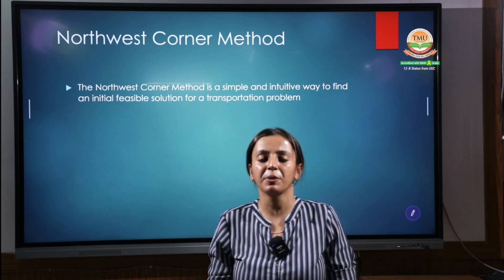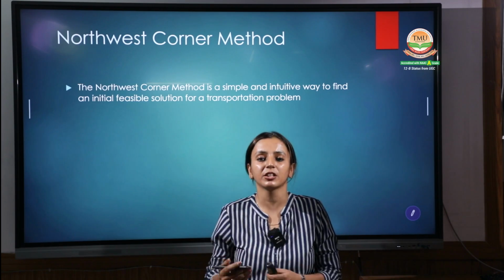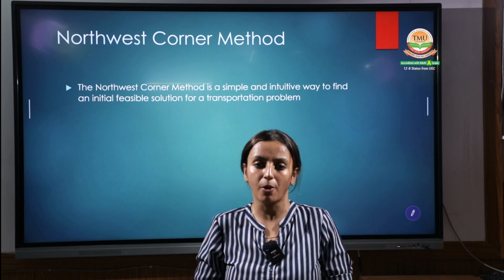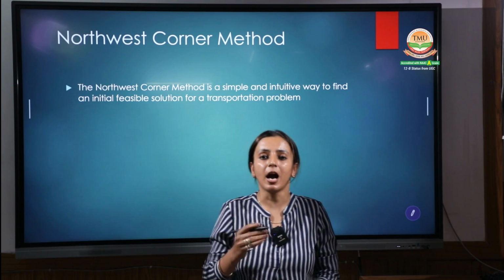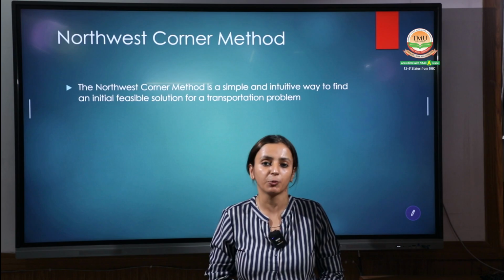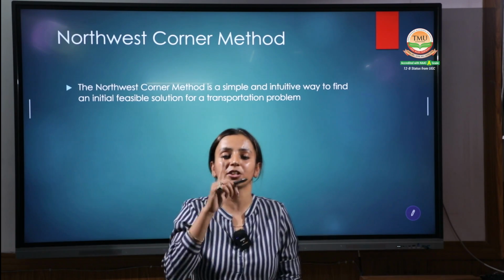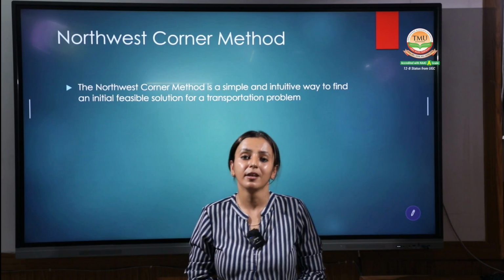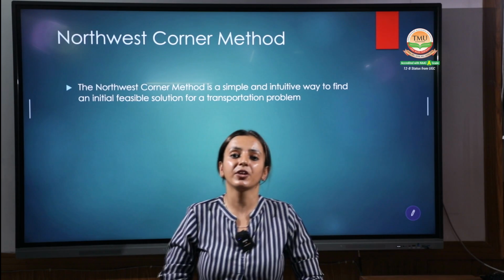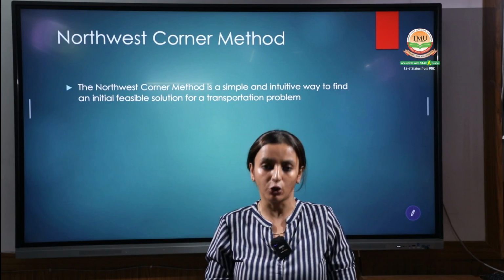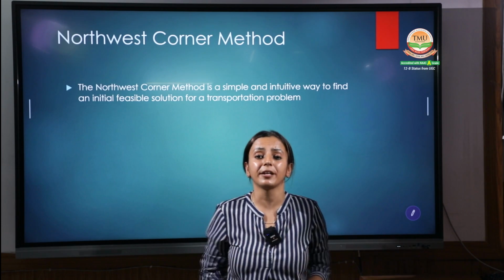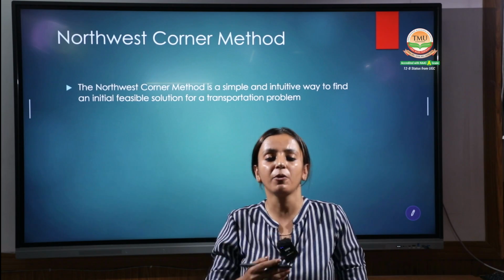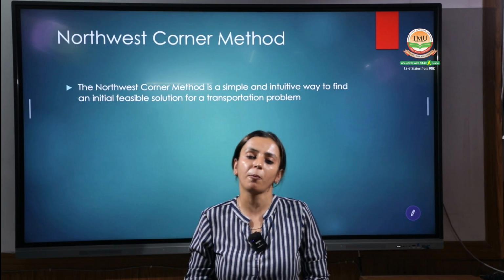In the previous content, we discussed the different constraints, which are the most important constraints in the transportation problem. After that, we studied the methods used in the transportation problem. The first method is the northwest corner method. The second is the least cost method. The third is the VAM method. With these methods, we find the initial feasible solution. But if we want a more optimum answer, then we use the MODI method, and with the help of the MODI method we are able to find the optimum solution.